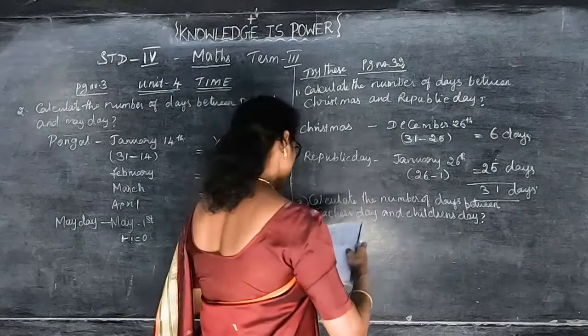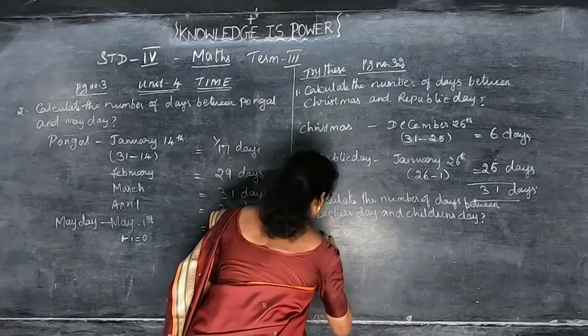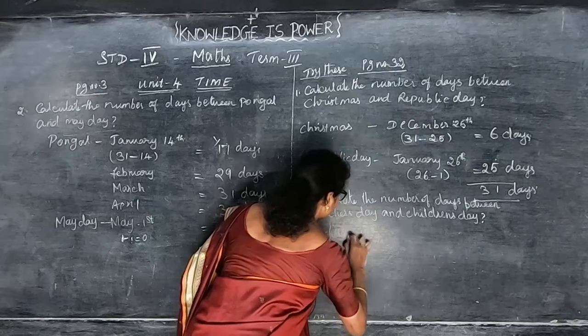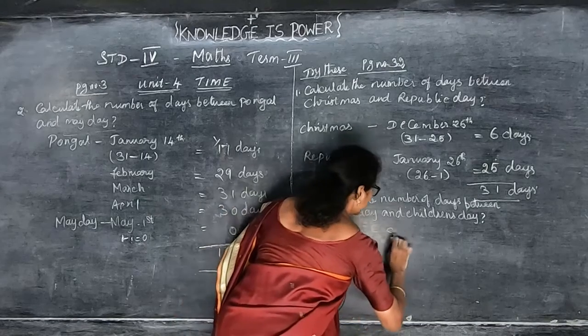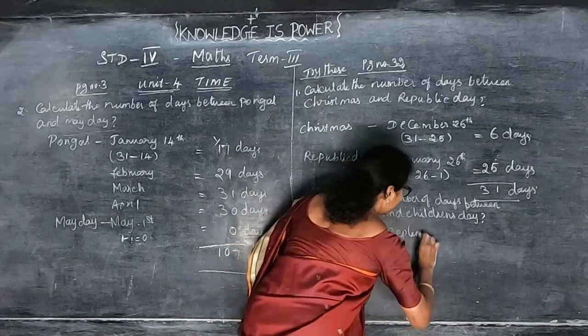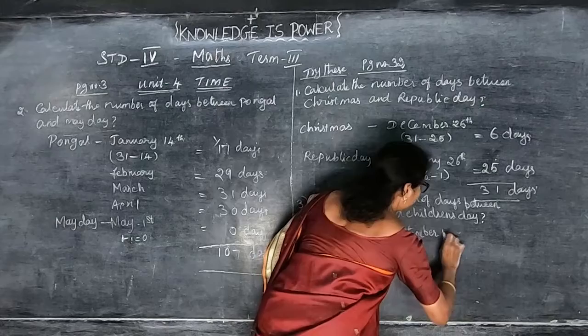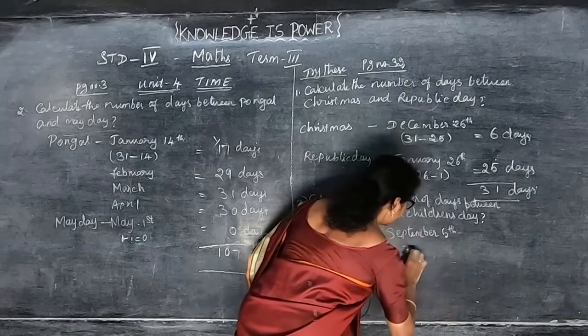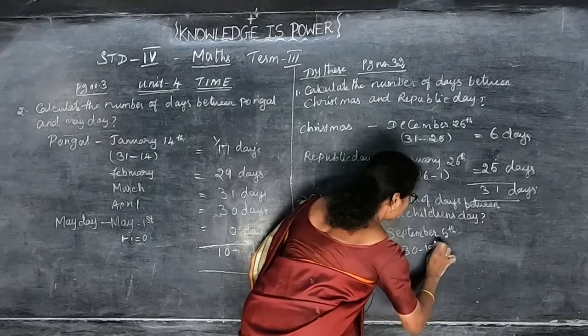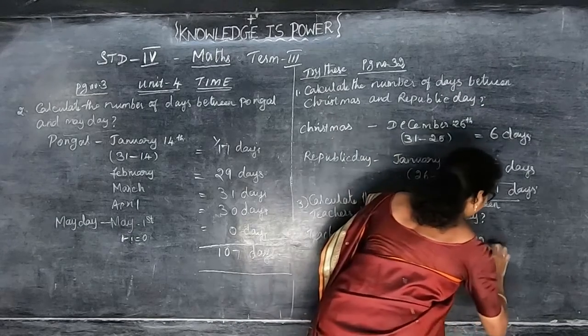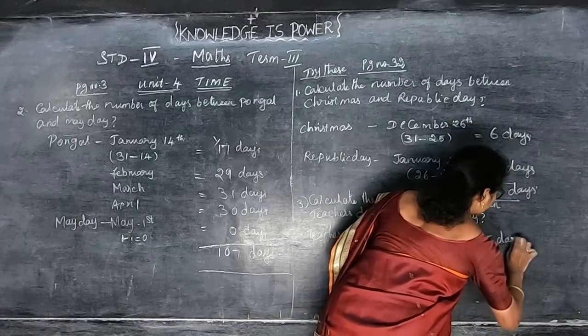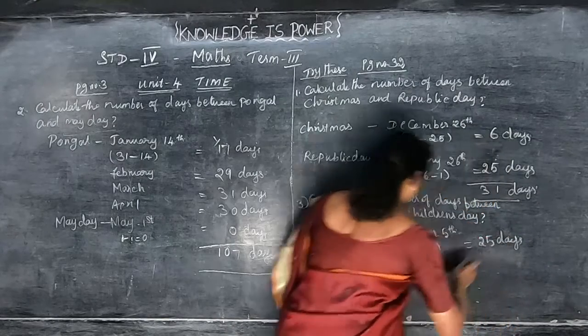So you can write Teachers' Day. So Teachers' Day நமக்கு எப்ப வரும்? September 5th. So 30 days தான் இல்லையா? So 30 minus 5. அப்போ நம்மளுக்கு how many days? 25 days. அதை மைனஸ் பண்ணி தான் போதும்.